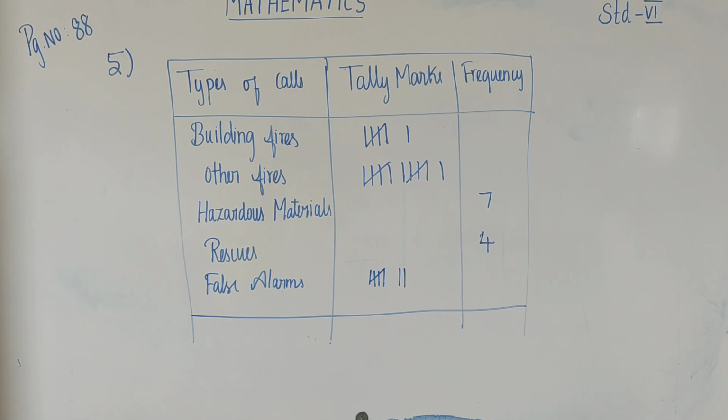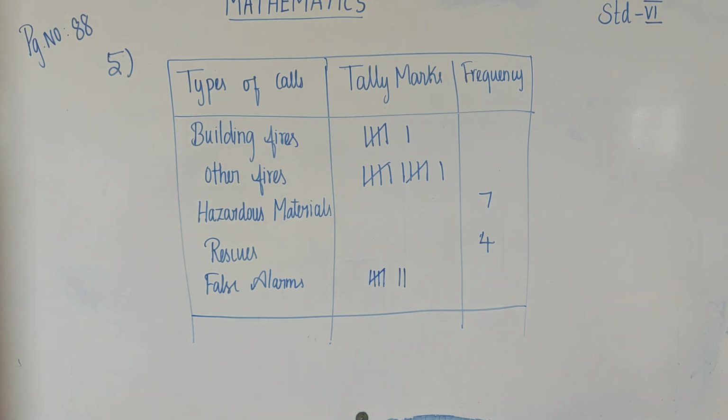The first column gives the types of calls: building fires, other fires, hazardous materials, rescues and false alarms. The second column is tally marks, and the third column is frequency. Some numbers and some tally marks are missing, so first we find the tally marks and frequency.